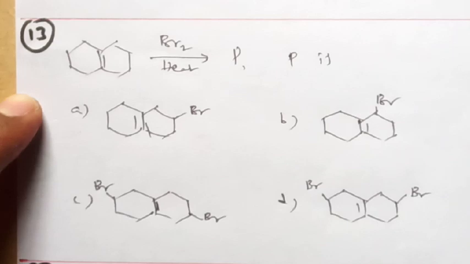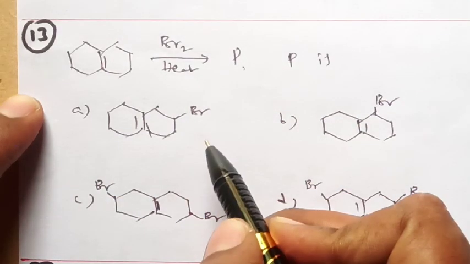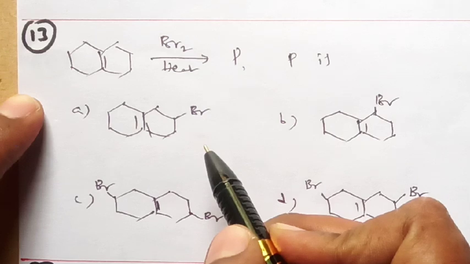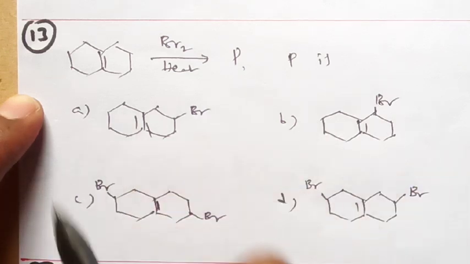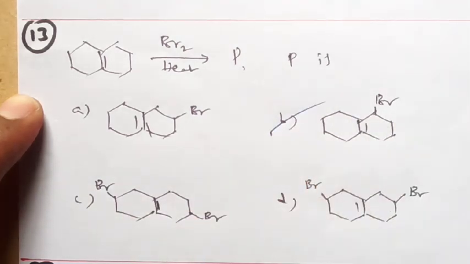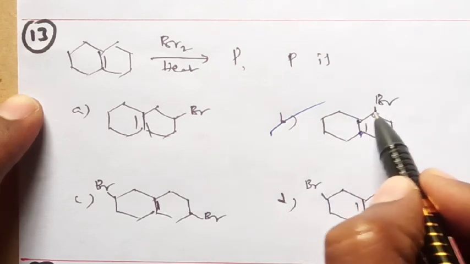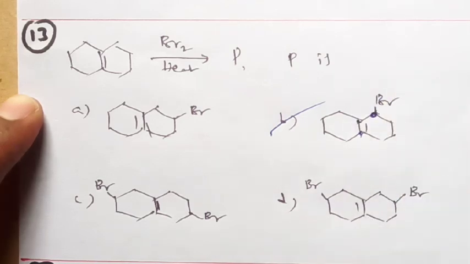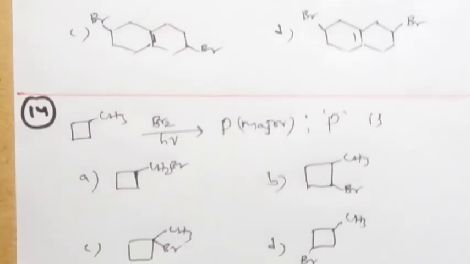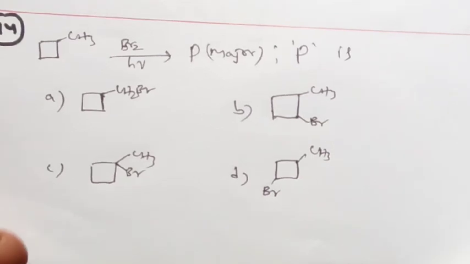So here, allylic substitution takes place. Which is the allylic group here? Observe here, among all, this one. Direct identification, simple identification. So 1, 2, 3, this is the allylic carbon. Allylic substitution takes place. Is it clear? Now look at the next question.